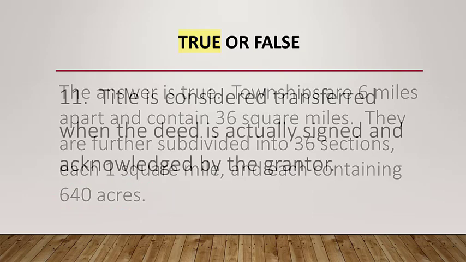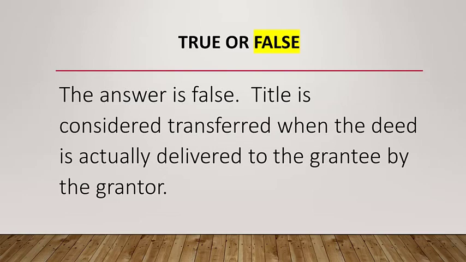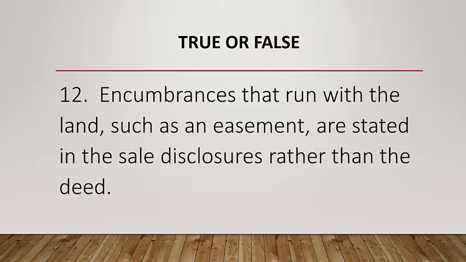Question number 11. Title is considered transferred when the deed is actually signed and acknowledged by the grantor. The answer is false. Title is considered transferred when the deed is actually delivered to the grantee by the grantor. Question number 12. Encumbrances that run with the land, such as an easement, are stated in the sale disclosure rather than the deed.